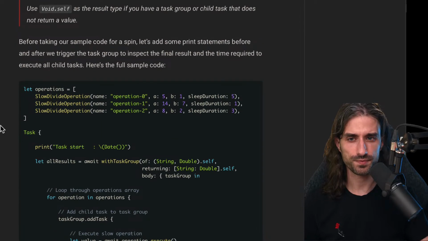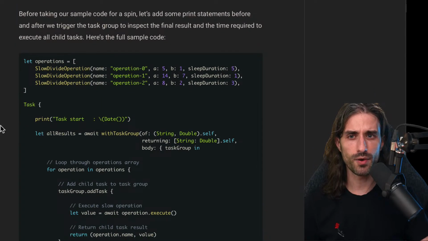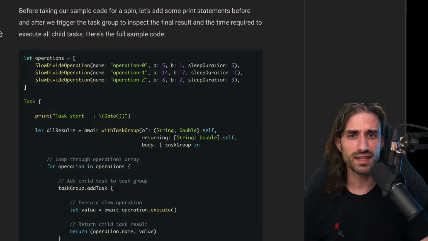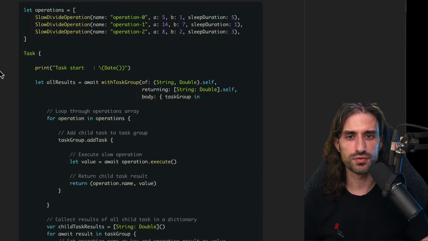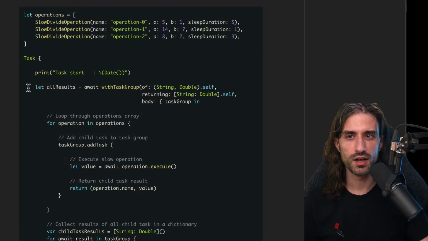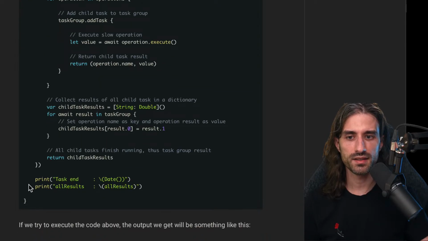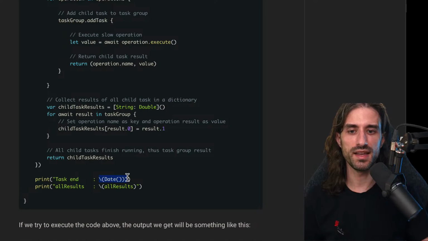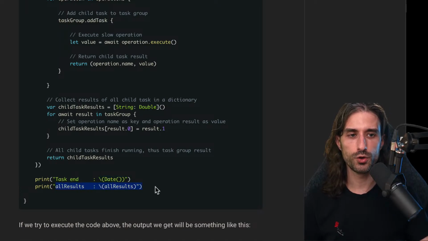Before taking our sample code for a spin, let's add some print statements before and after we trigger a task group to inspect the final result and the time required to execute all child tasks. So here's the full sample code. It's what we've seen. There is a print statement to say we have started, with the current date, and a print statement here to say this is when it has ended. And here are all the results.